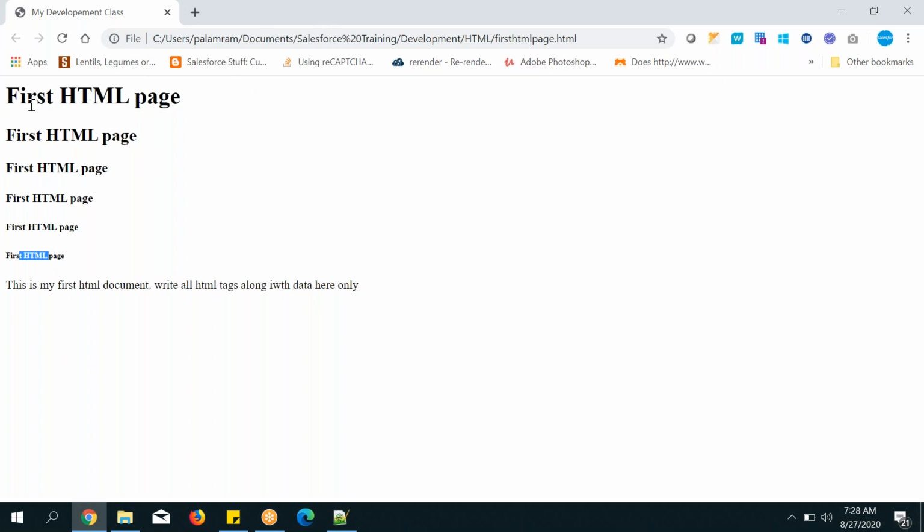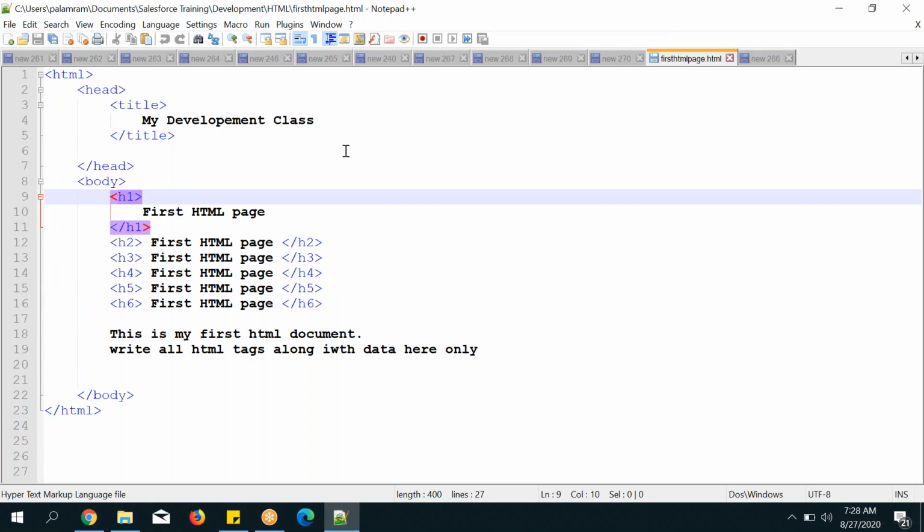Next, the header tag benefit is that it will display the text in bold. It is normal text and it is bold, thick bold. And the size will be determined based on the numbers 1 to 6. That's it, right? Nice. And next we will see other tags.